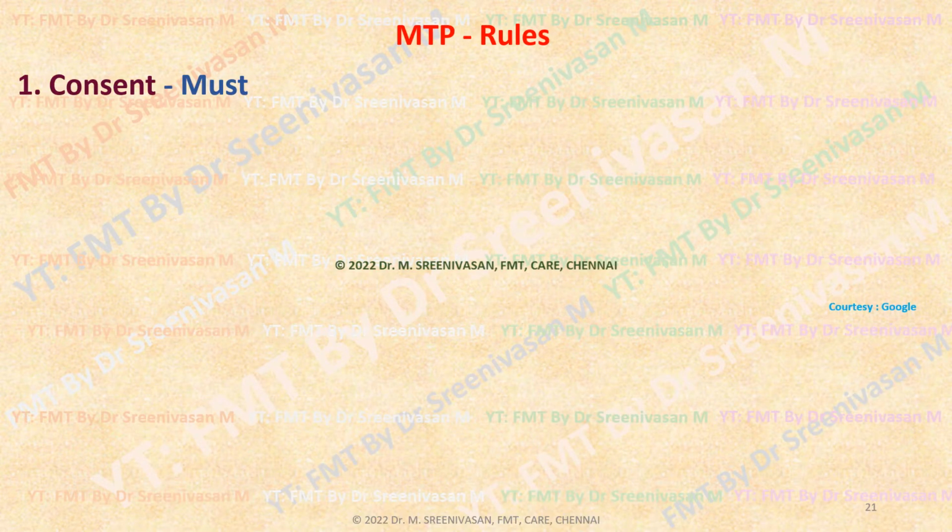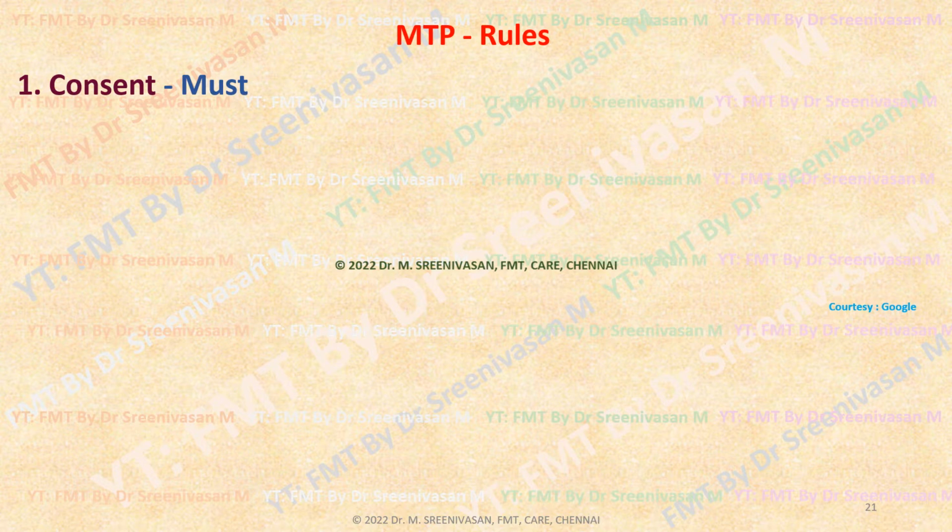So far we have seen 4 grounds for MTP where several indications are prescribed. These 4 groups can be remembered by the mnemonic SATE, that is S for social, A for accident, T for therapeutic, E for eugenic, H for humanitarian ground. Now coming to MTP rules which govern the MTP in India, consent from the pregnant woman is a must.